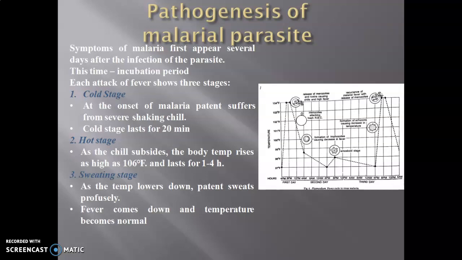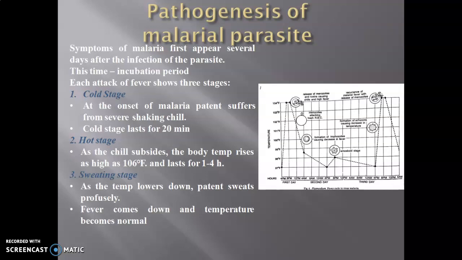Now what types of symptoms can be observed during malaria? First one is the cold stage. Now, cold stage: at the onset of malaria, the patient or victim suffers from severe shaking, chills. Cold stage lasts for about 20 minutes. The patient feels severe shaking, chilling, even chattering of teeth that you can observe in the victim of malaria, which is followed by a hot